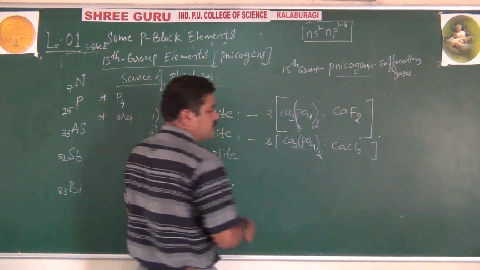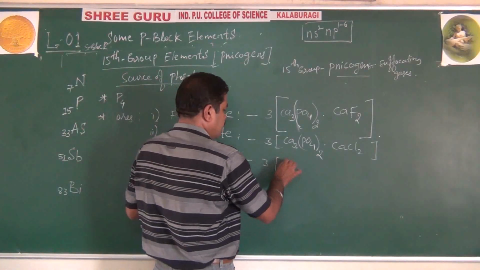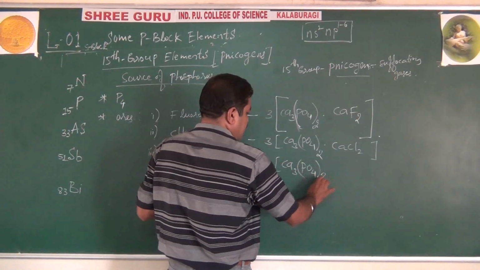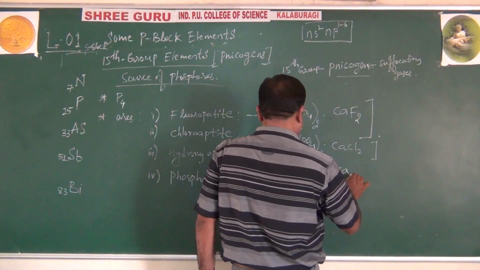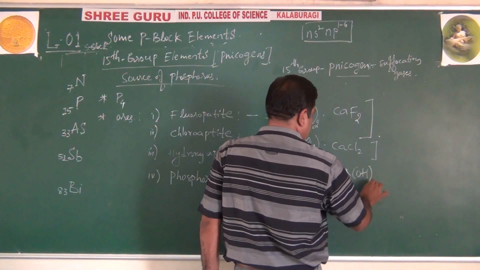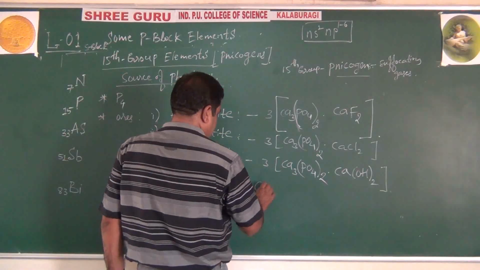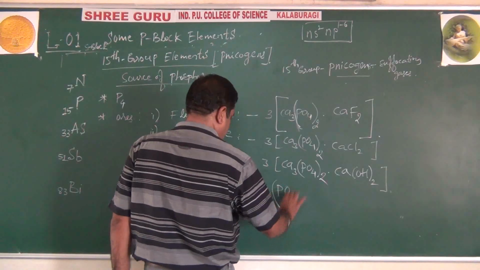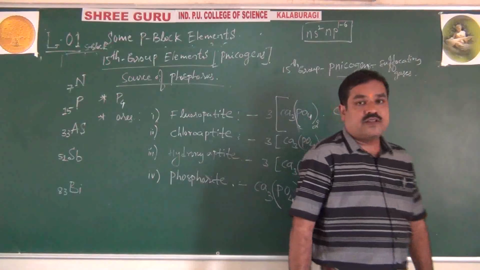Only this one changes. Like this, hydroxyapatite is 3 Ca3(PO4)2, calcium phosphate, with Ca(OH)2, calcium hydroxide. Phosphorite is basically Ca3(PO4)2, called calcium phosphate.